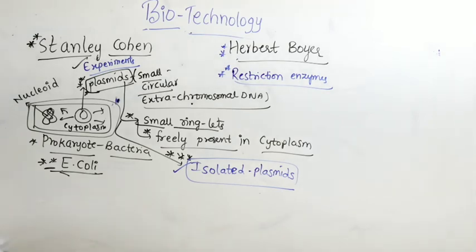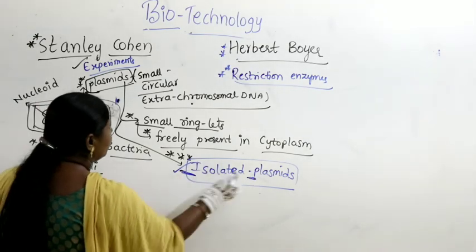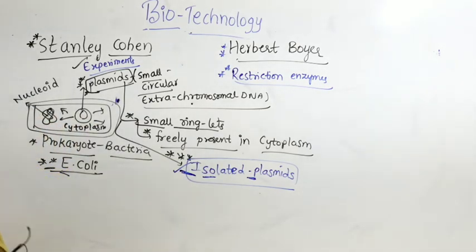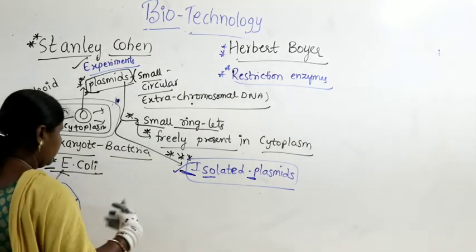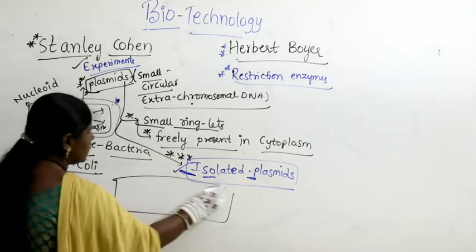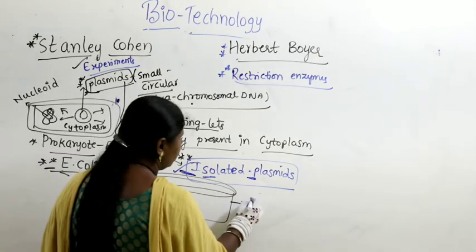That became a wonderful effort for biotechnology, for further study of genetic engineering. So what did he observe basically here? Now when you have taken a culture, let us imagine this is a Petri plate. This is called culture media.